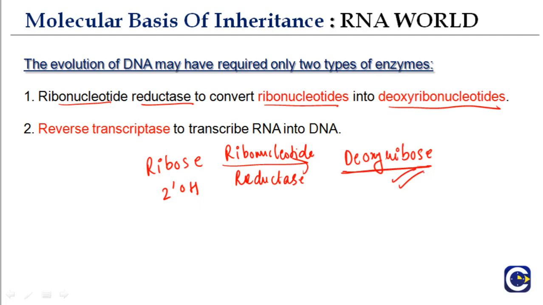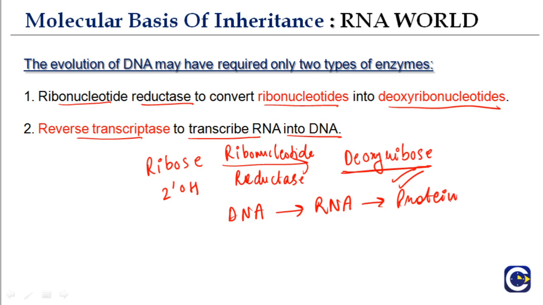And then reverse transcriptase, to transcribe RNA into DNA. We know what the central dogma is: DNA to RNA and RNA to proteins. But there are some cases where the central dogma is not followed. When is that? When RNA is converted to DNA. Sometimes they can also ask you these kinds of questions, for example, when is the central dogma not followed?